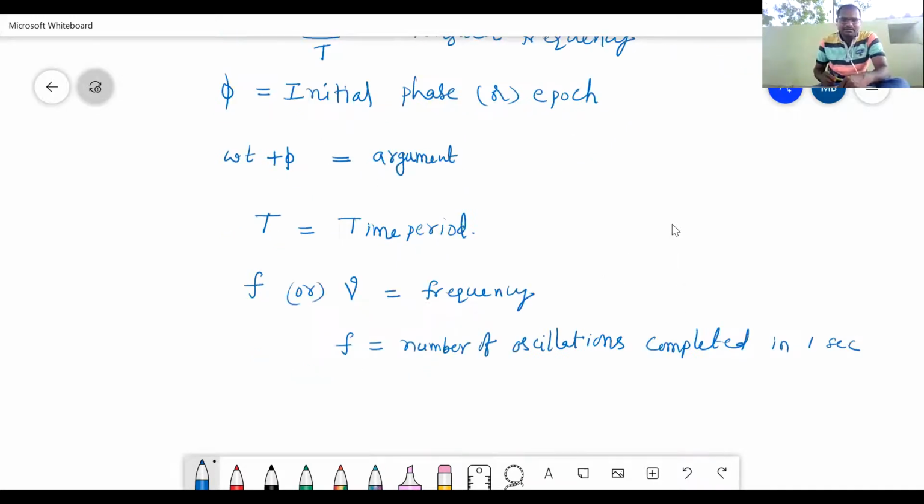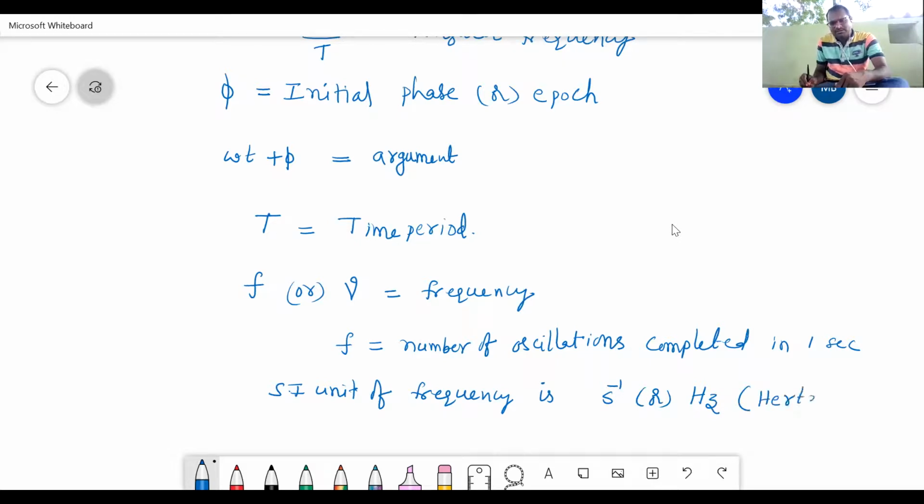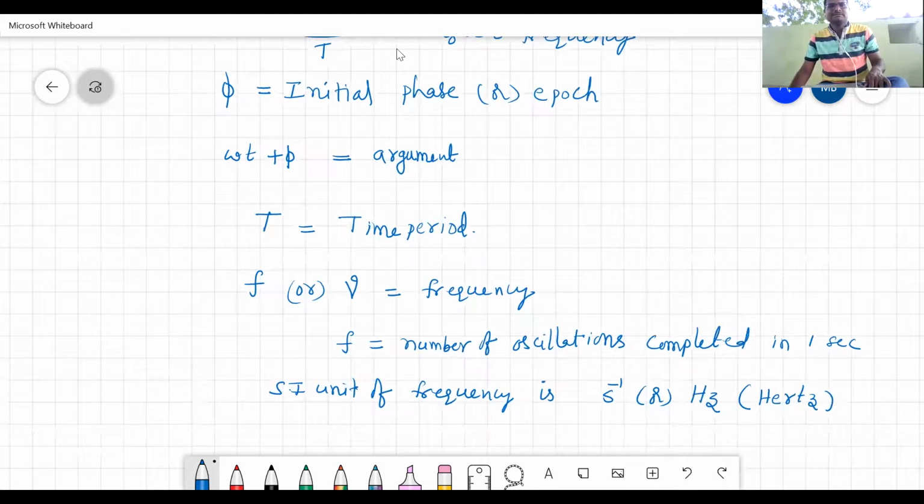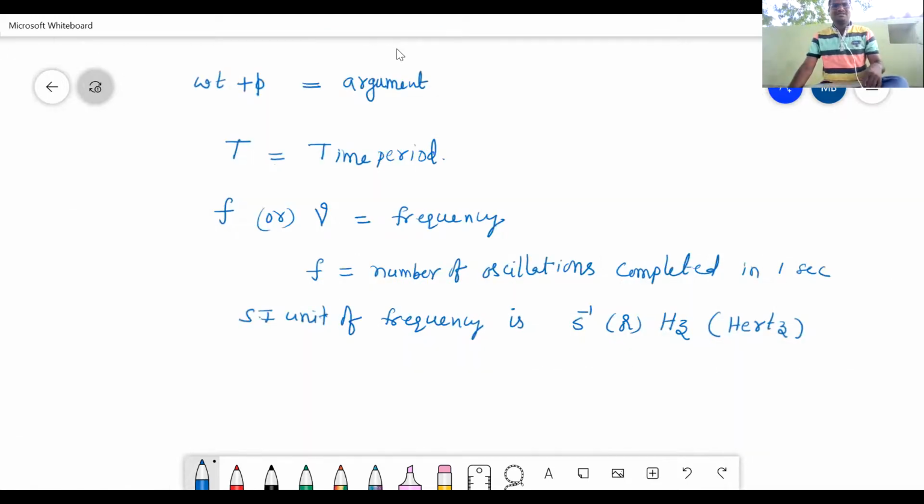And the SI unit of frequency is second inverse, or hertz, symbol Hz. You can write Hz or second inverse. Okay? Clear, students? Your strength is very less. Only 25 students are there.